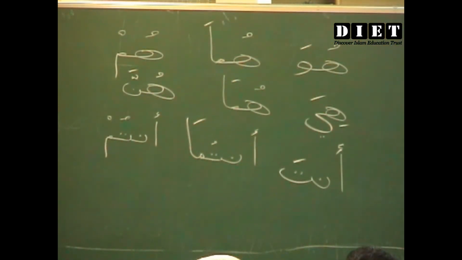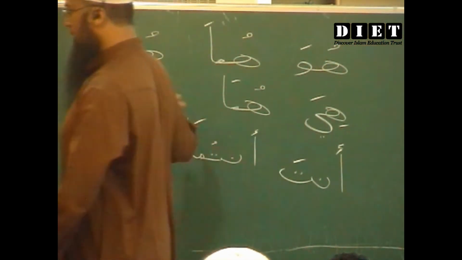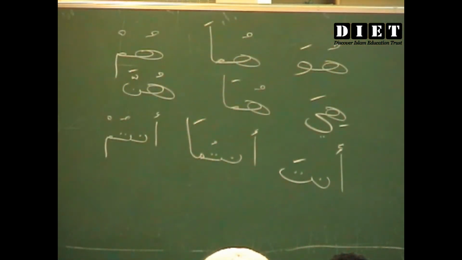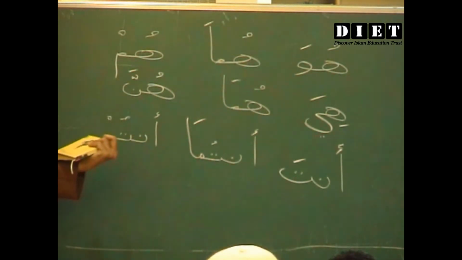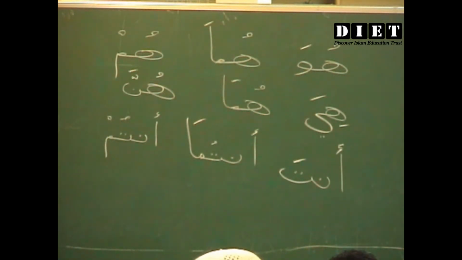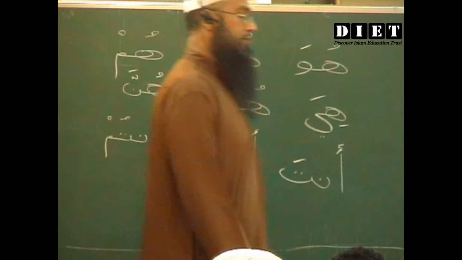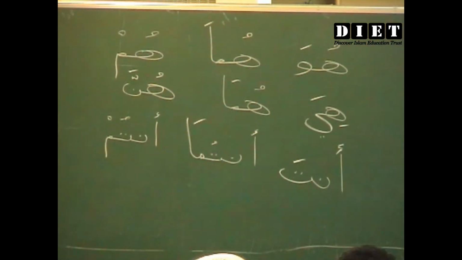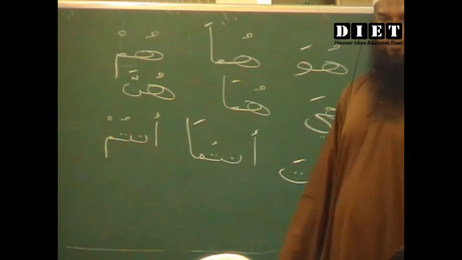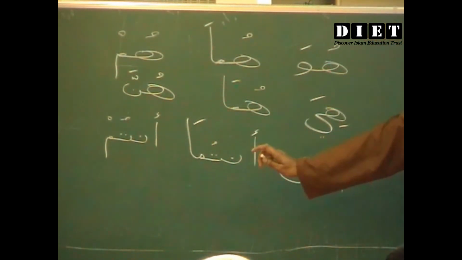Can you read it? Easy? Huwa, huma, hum, hiya, huma, hunna. Anta, antuma, antum. I think I will erase this and write again the next following ones. Have you written everything? Okay. No tashdid.